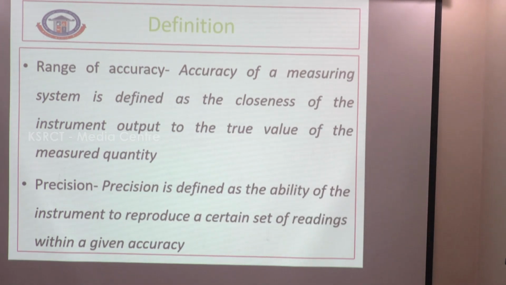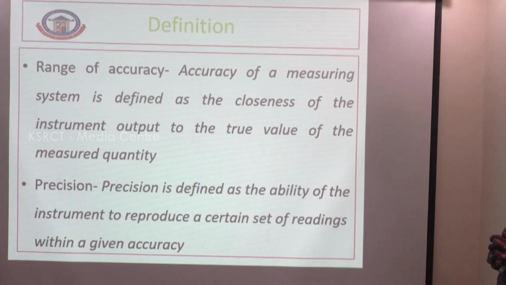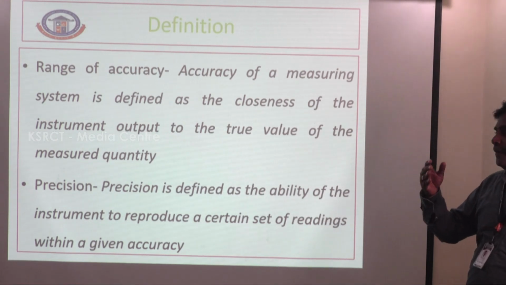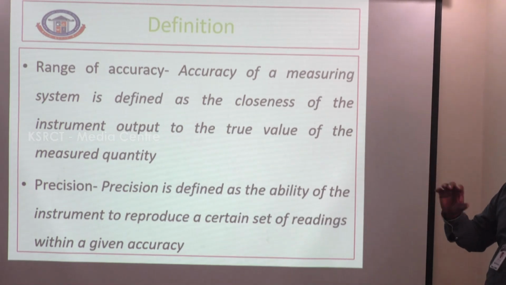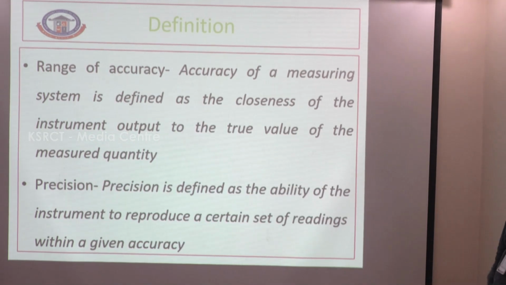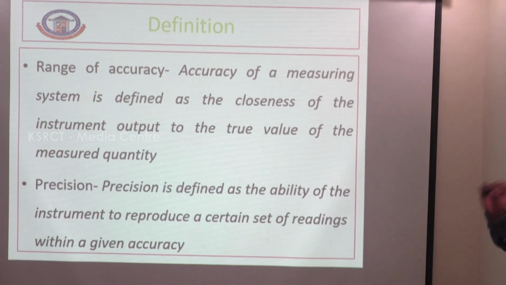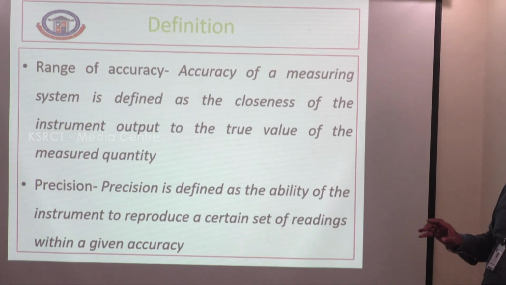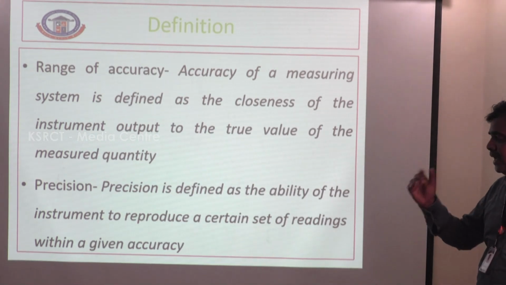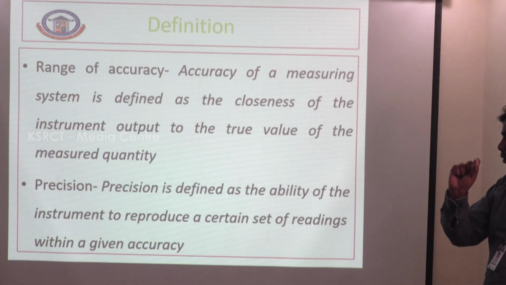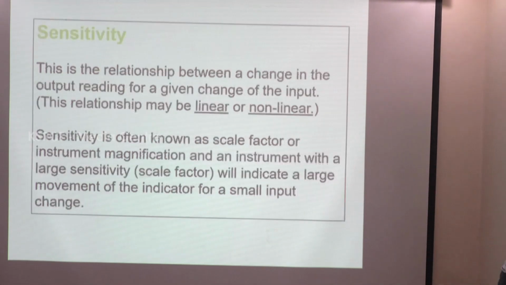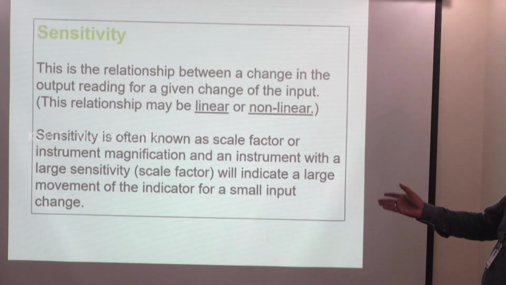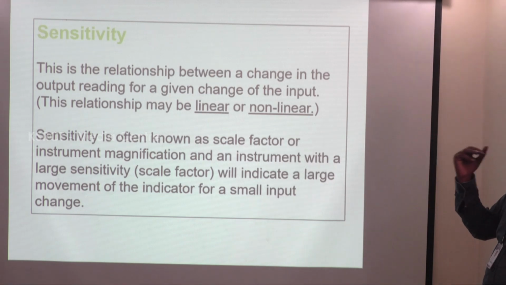And then precision. Precision is defined as the ability of the instrument to reproduce a certain set of readings within a given accuracy. Precision means taking different sets of readings, where each reading repeats the same value without changing. That is called precision. For example, if 10 sets of readings are taken and each value is close to the others, that is called precision.